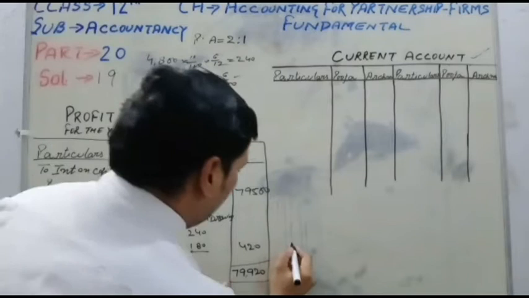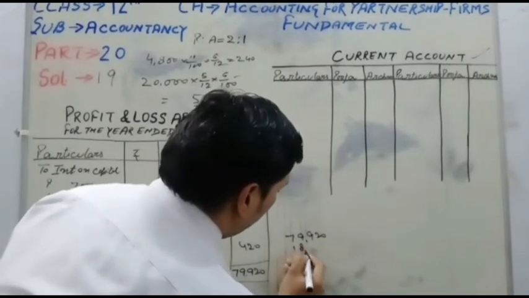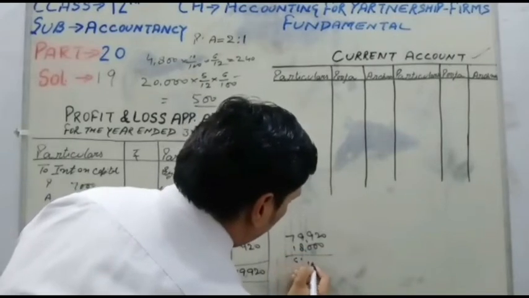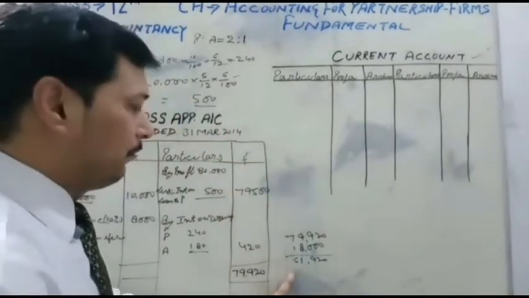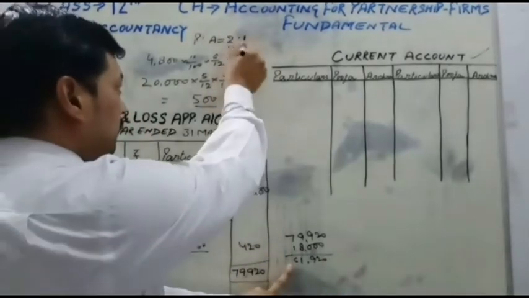Next is balancing: 79,920 less 18,000 is 61,920. So 61,920 is the profit, and this profit is distributed among the partners in the ratio of 2:1.